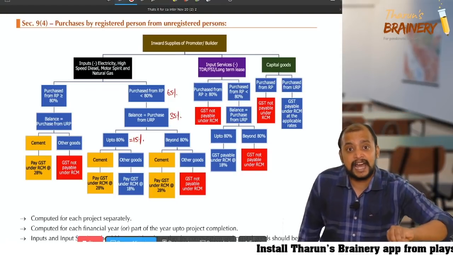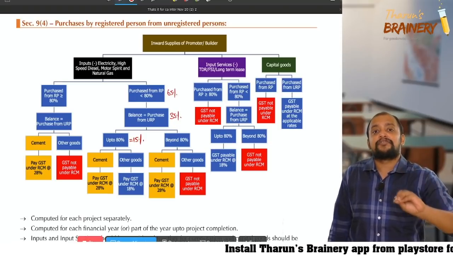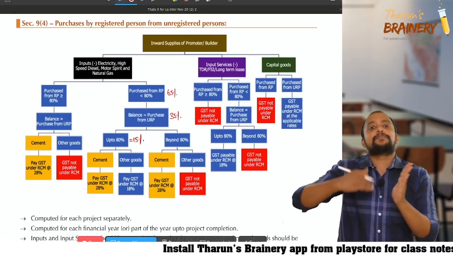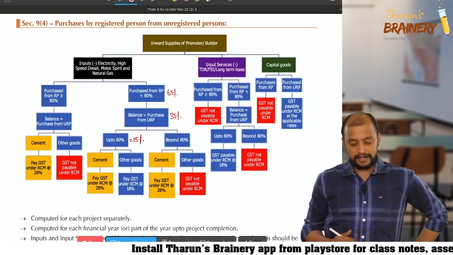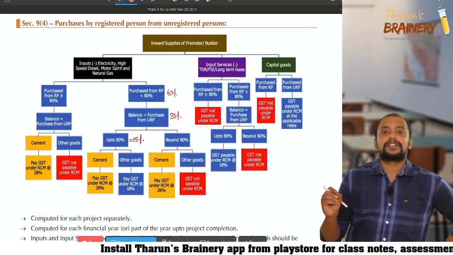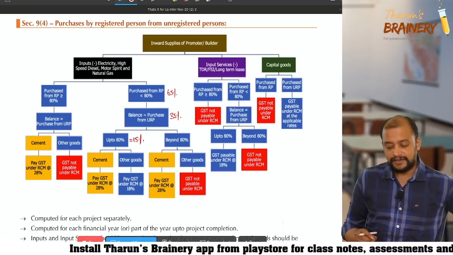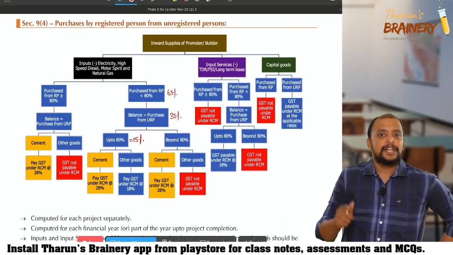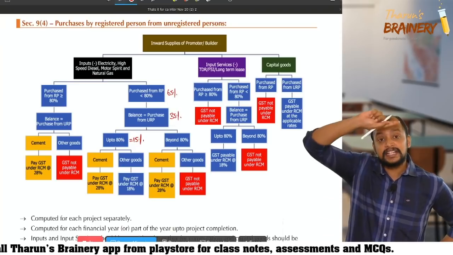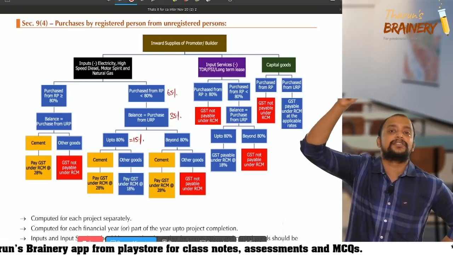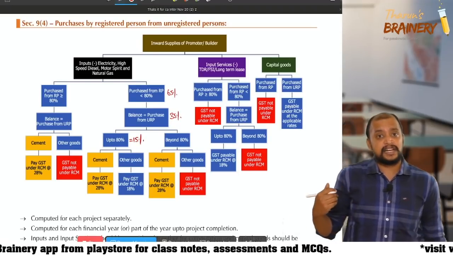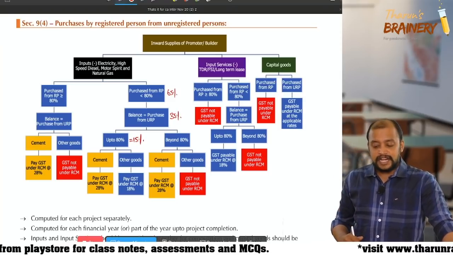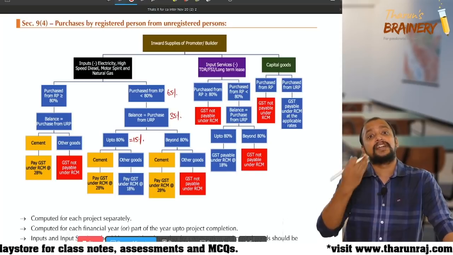When you pay GST under RCM on the 15%, it means you have achieved 80%. Whenever you pay GST under RCM, that will also be added towards that 80%. Then, suppose you are receiving input services, other than FSI, TDR and long-term lease, because those are covered already under section 9 subsection 3. If these are purchased from a registered person greater than or equal to 80%, GST is not payable, because you have already achieved 80%.